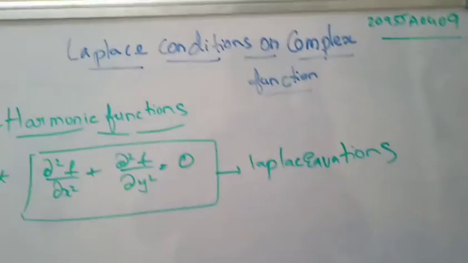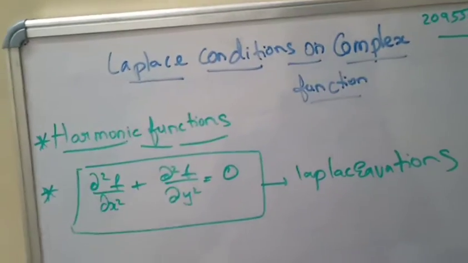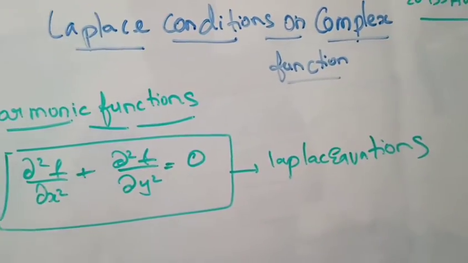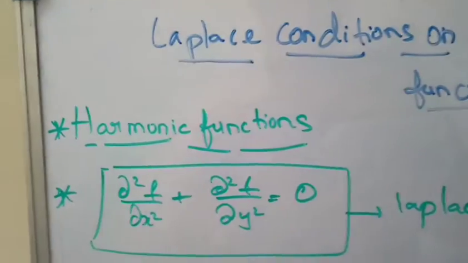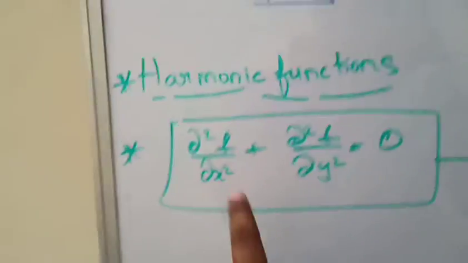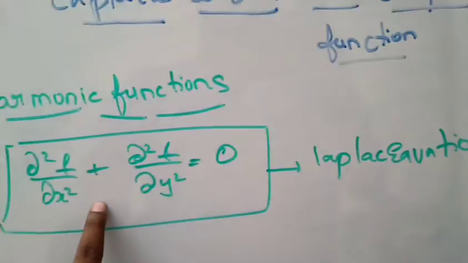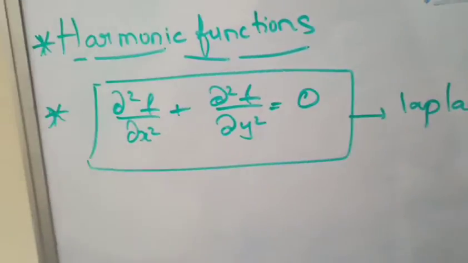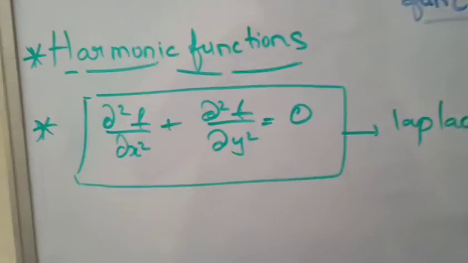Before going on to the Laplace conditions on the complex function, we have to know what harmonic functions are. Harmonic functions are the functions which satisfy the Laplace equations in their domain. So these are the Laplace equations.